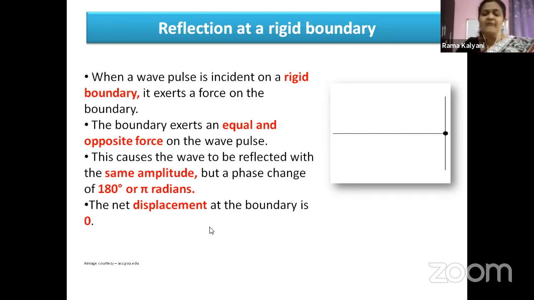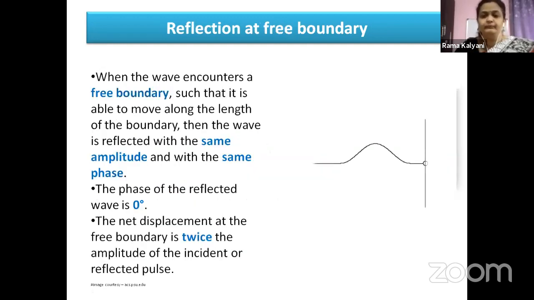We have seen in destructive interference that when two waves are out of phase with each other, when there is a combination of a crest and a trough, at that time the displacement becomes equal to 0. So at the boundary here, the crest is there and again a trough is there. Therefore, the net displacement at the boundary becomes equal to 0. Children, this is the reflection at a rigid boundary.